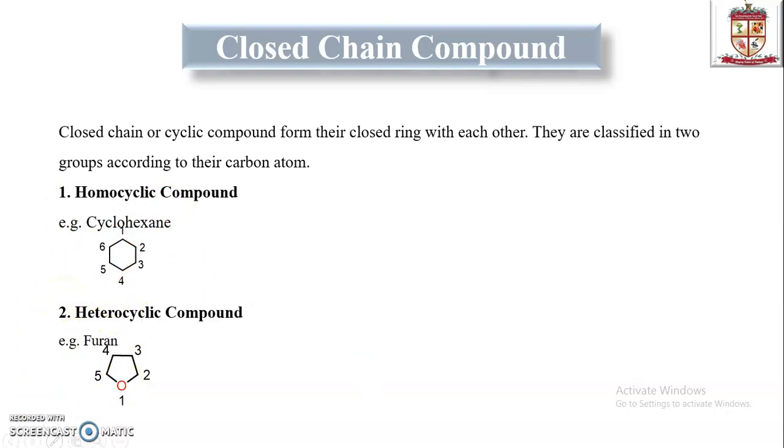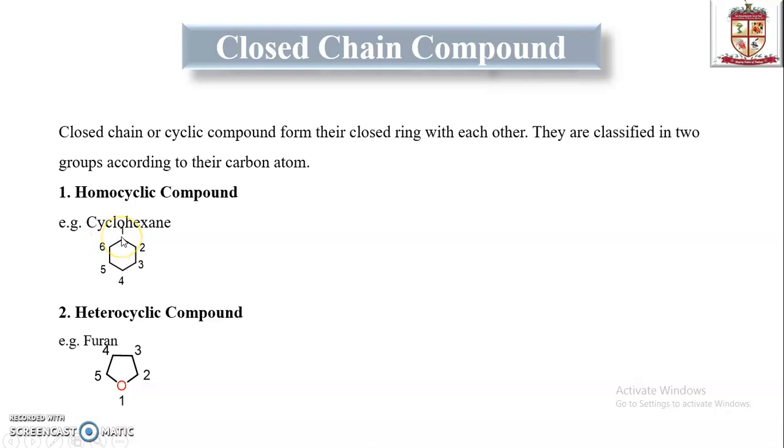Hexane means 6 carbons present in a cyclic form, or a closed chain form. Cyclo represents a closed structure, and hexane represents the 6 carbons. Here, "ane" represents that this is an alkane type of structure, present in the cyclic form of hexane. Here 1, 2, 3, 4, 5, 6.